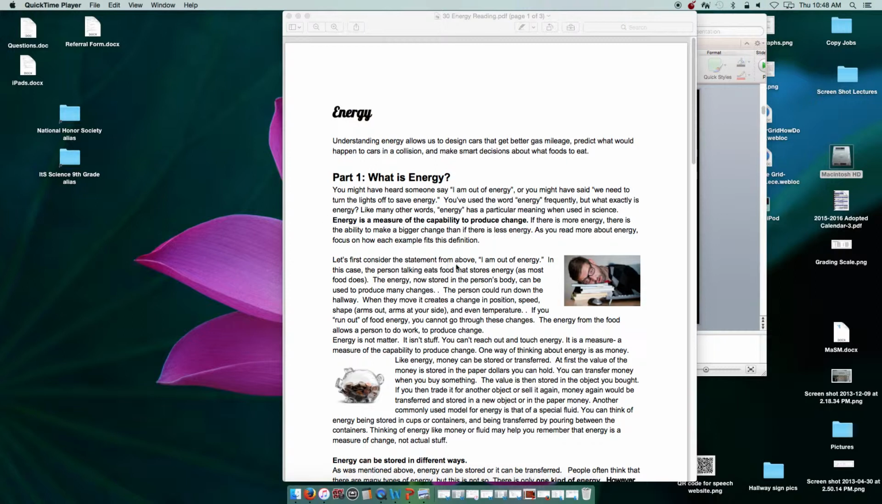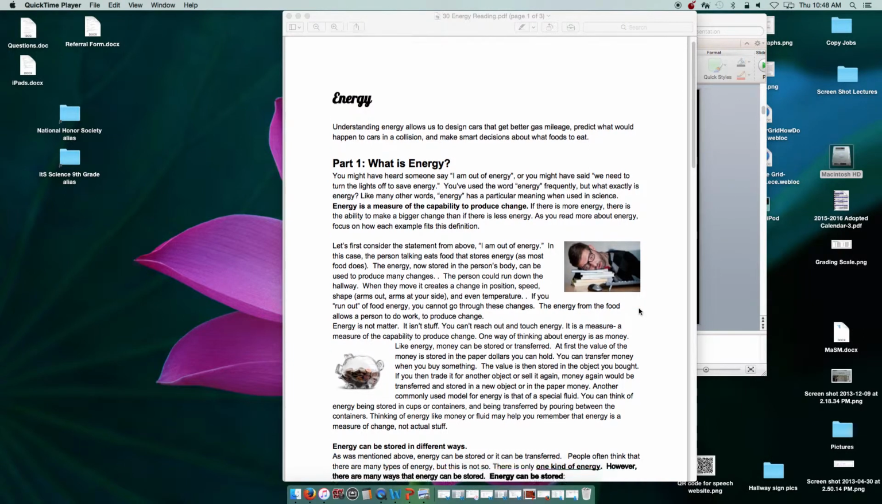Let's first consider the statement from above, "I am out of energy." Like, look at this person. He is just out of energy. In this case, the person talking eats food and stores energy, as most food does. The energy now stored in the person's body can be used to produce many changes. The person could run down the hallway, or move their arms. When they move, it creates a change in position, speed, shape, arms out, arms at your side, and even temperature. If you run out of food energy, you cannot go through these changes. The energy from the food allows a person to do work to produce change. So maybe this person just needs to go have a snack.